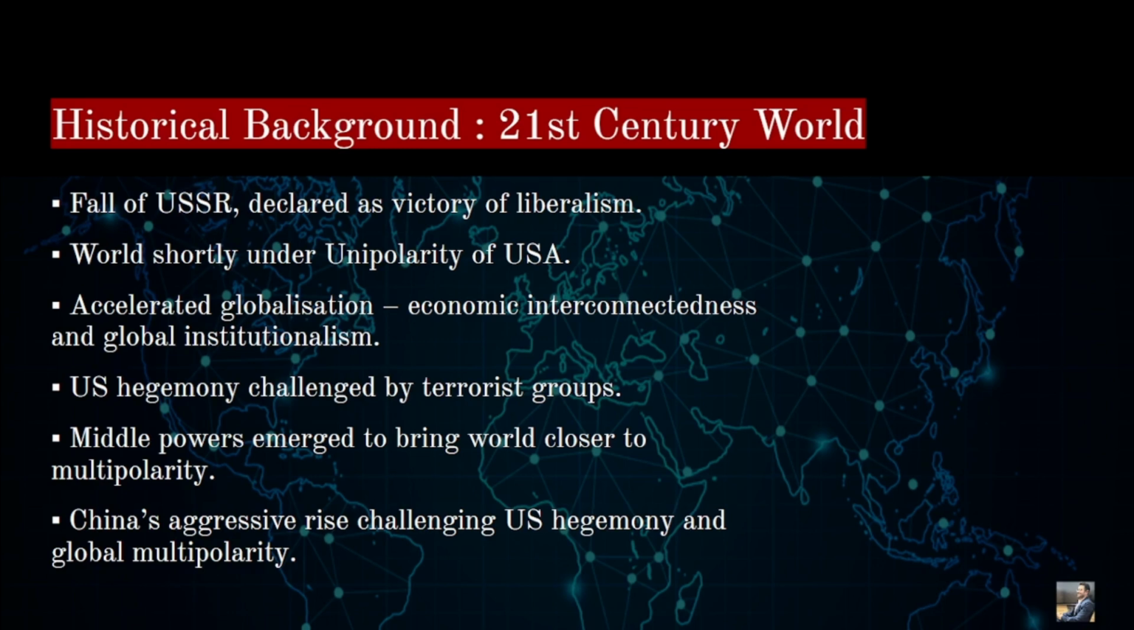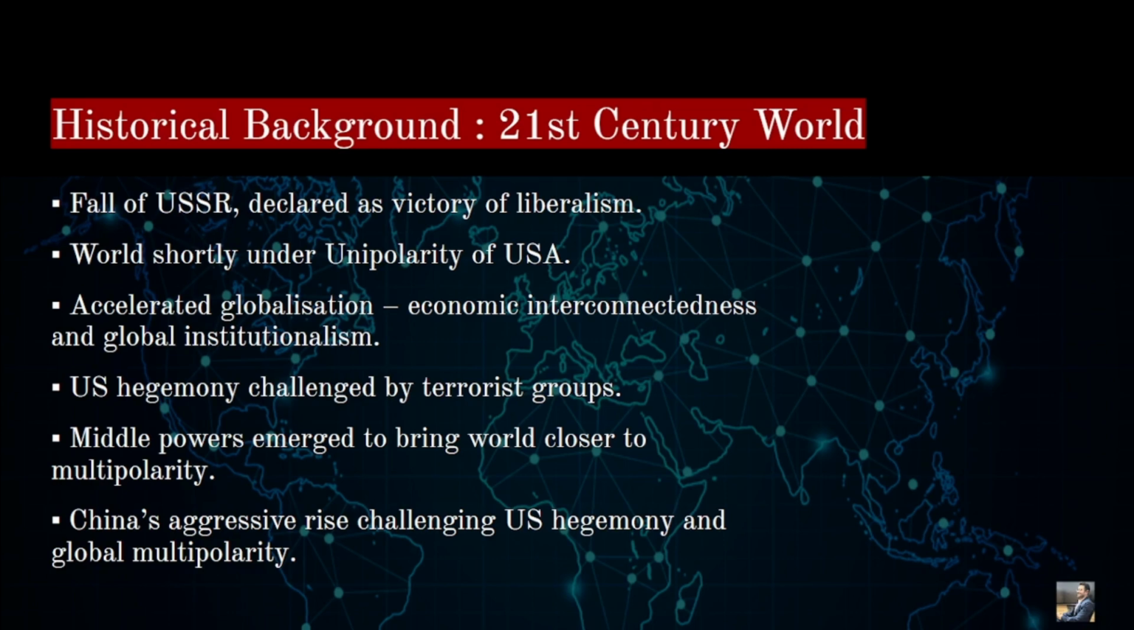So shortly after the fall of USSR, there was a world under the unipolarity of the US. What is the unipolarity of the US? US became once again a major source of power, right? Economic, military, technological, political, etc. USA became a unipolar power in the world, right? So what did it lead to?